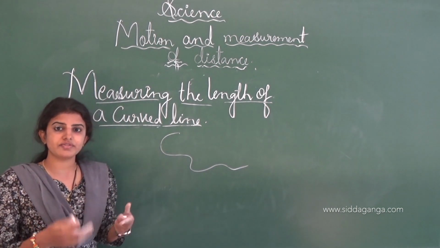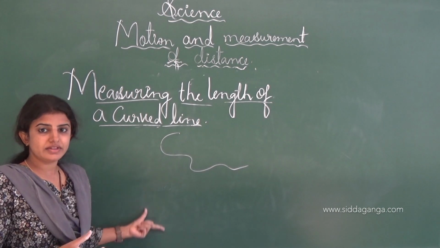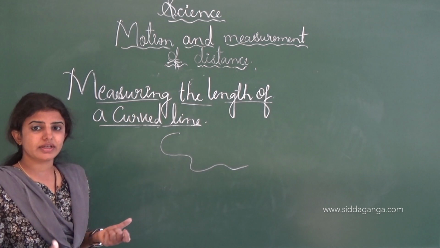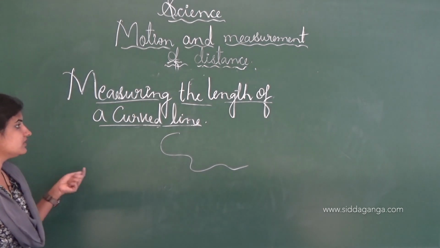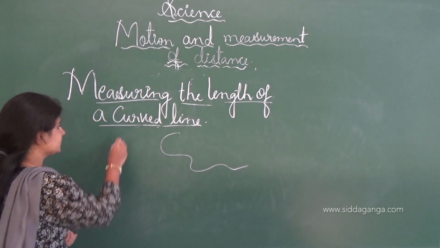Afterwards, after taking the measurement of the curved line, we compare the length of the thread with the scale and get the accurate result. This is how measuring the length of a curved line can be done using a thread.